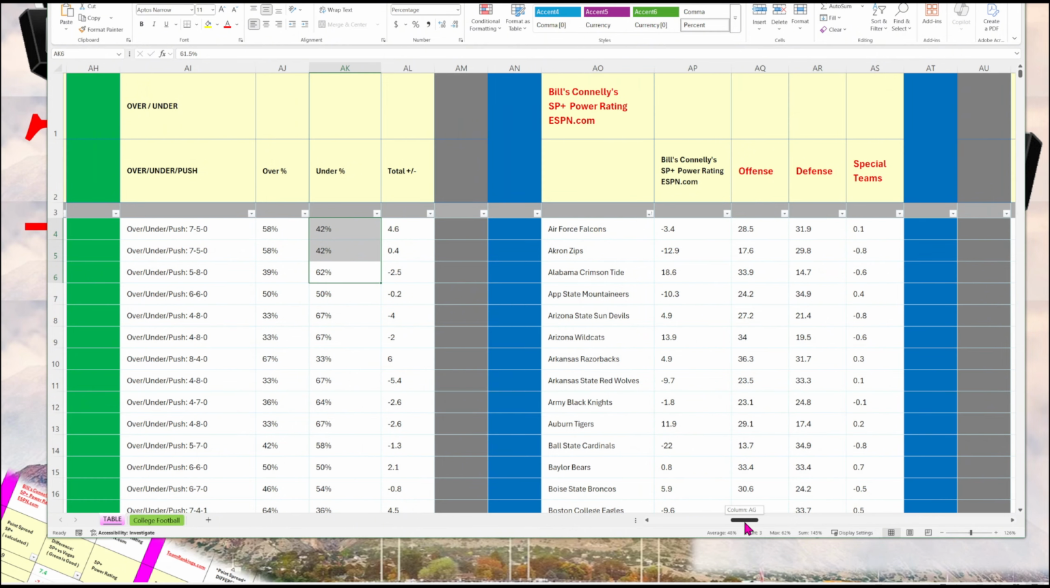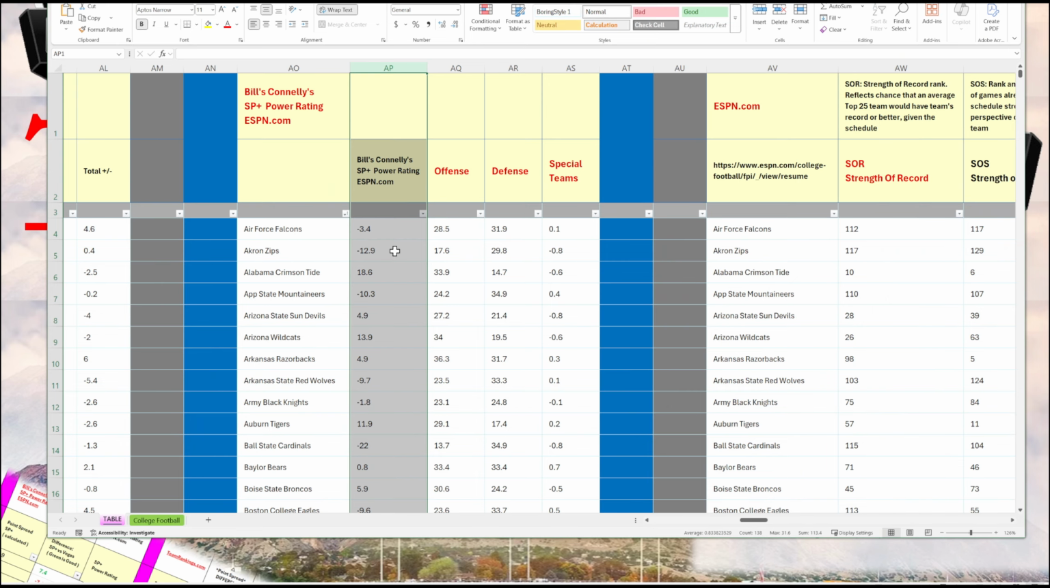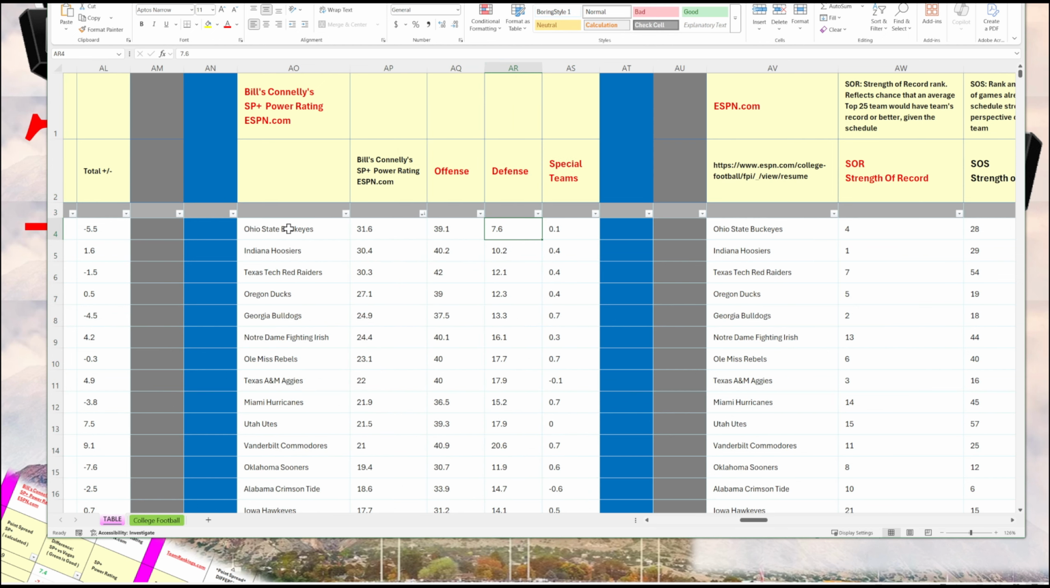So we have Bill Connelly's SP power rating, but I also include his breakdown with offense, defense, and special teams. How are these related? So let's sort here. Ohio State. What you do is you take the offense, subtract the defense, add special teams, and that gives you the overall number.